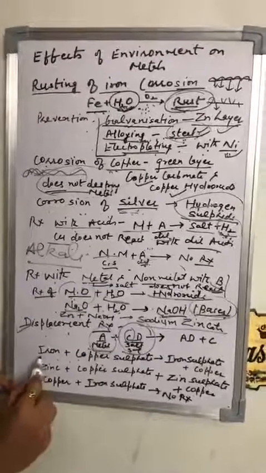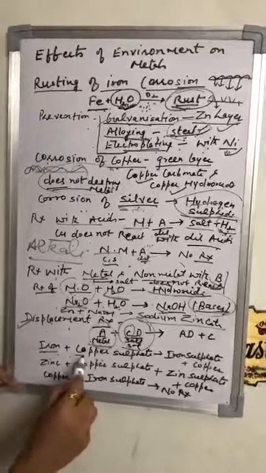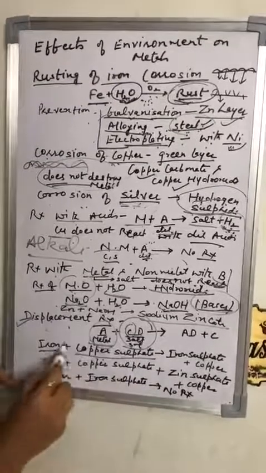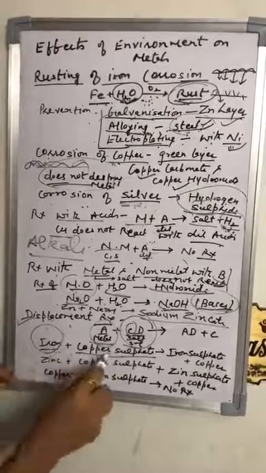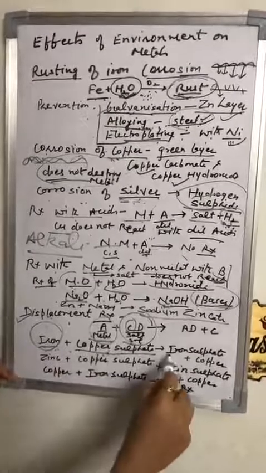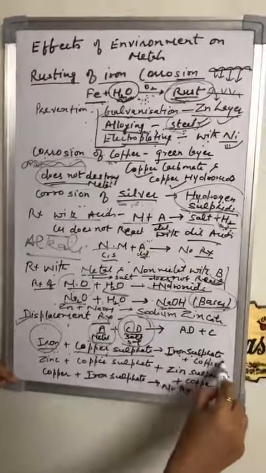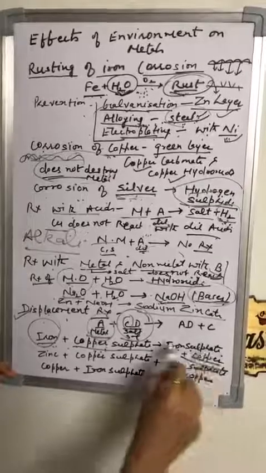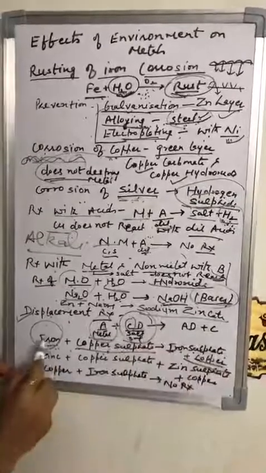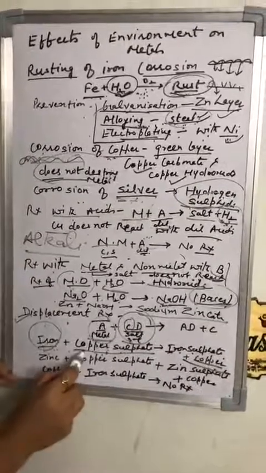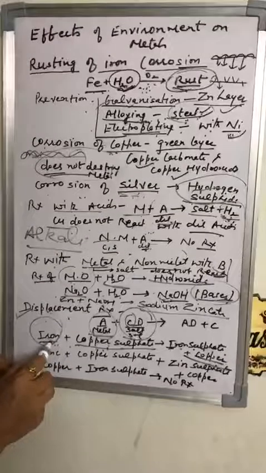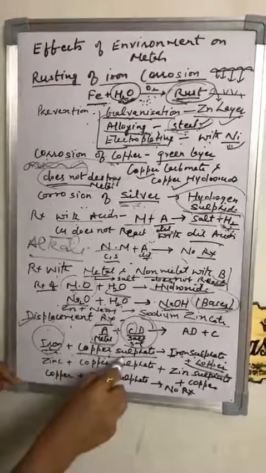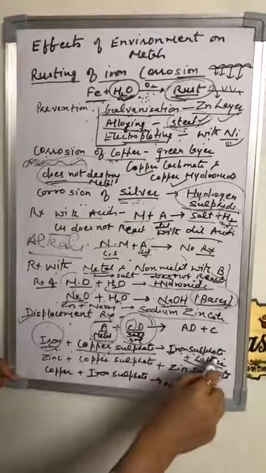Now see the example. Iron is there and copper sulfate solution. Blue color का solution होता है copper sulfate का. When you add the iron in the copper sulfate solution, there is formation of a new substance, that is iron sulfate. The chemical reaction occurs and the copper separates out. ये iron sulfate क्यों बना? Because जो iron है वो copper से ज्यादा reactive है. Iron is more reactive than copper. It replaces the copper in the solution and forms iron sulfate.